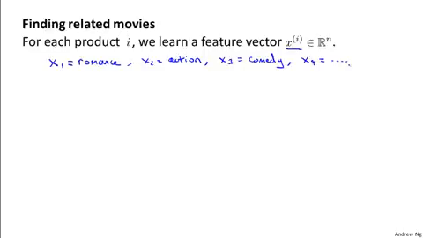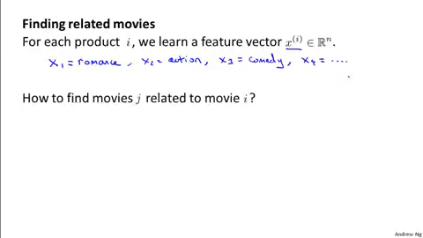But in practice, even though these features can be hard to visualize, can be hard to figure out just what these features are, usually it will learn features that are very meaningful for capturing whatever are the most important or the most salient properties of a movie that causes users to like or dislike it. And so now, let's say we want to address the following problem. Say you have some specific movie I, and you want to find other movies J that are related to that movie. And so, well, why would you want to do this, right?